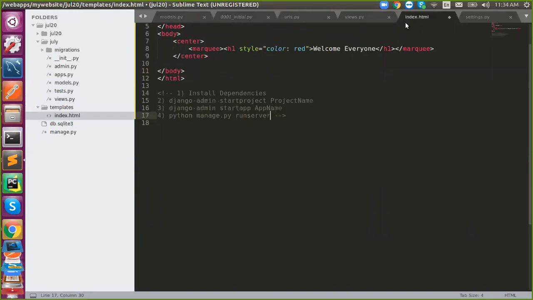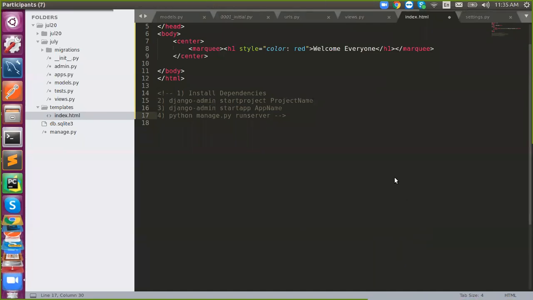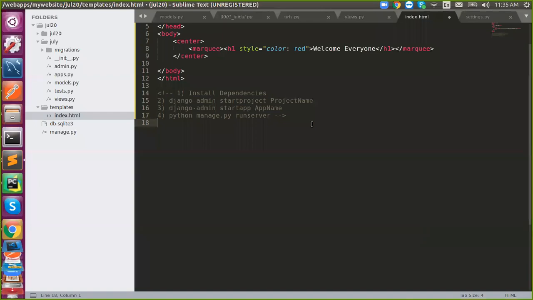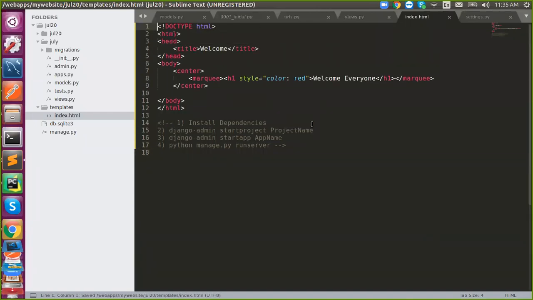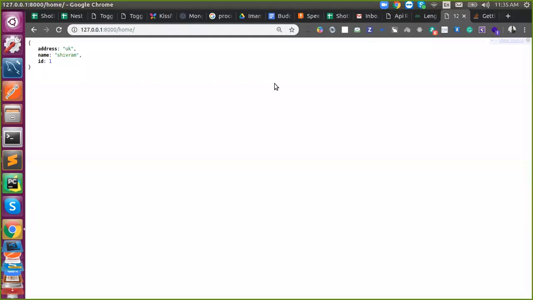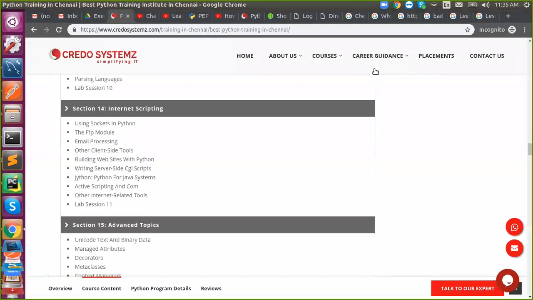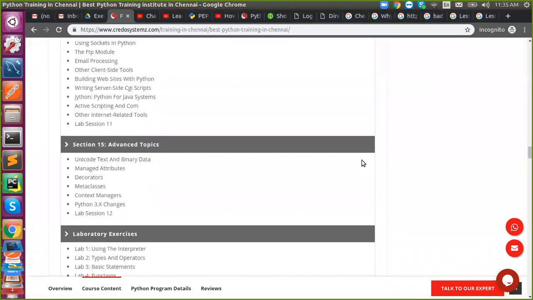Okay. Any doubts? Please practice this and let me know if you have any doubts. Start practicing Django yourself, and let me know. We'll see the advanced topics tomorrow. We are about to end. Tomorrow we'll talk about advanced topics and other stuff.